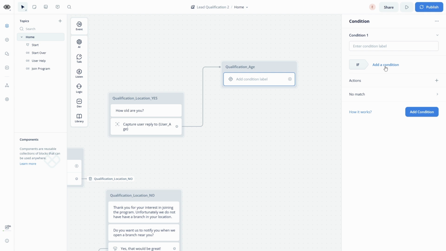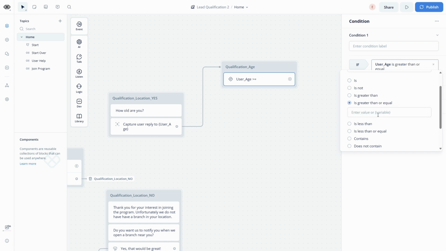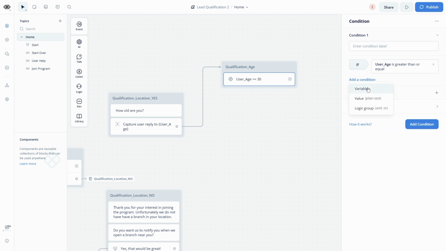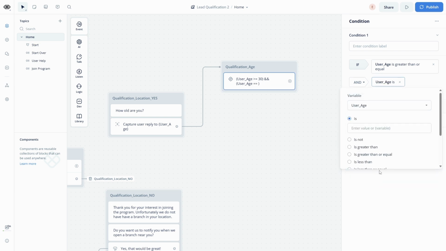And the conditions would be if the variable which we stored as user_age is greater than or equal to 30. And let's add a second condition, the variable user_age.